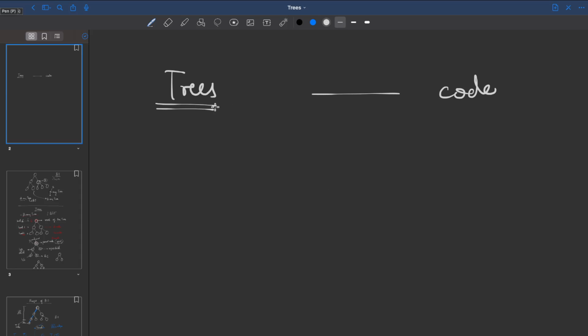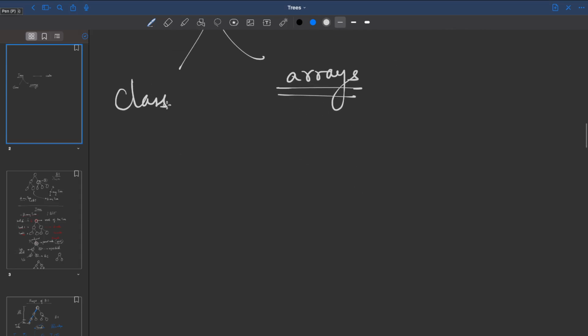To store trees, we can do it in 2 ways. One is the classic way of classes and objects, that is your OOPS concept. Or you can store the tree using arrays. Now let's think about arrays. Suppose I have a binary tree like this, which has 3 nodes.